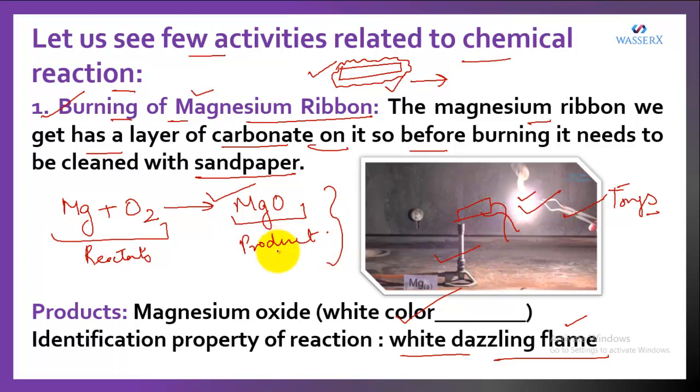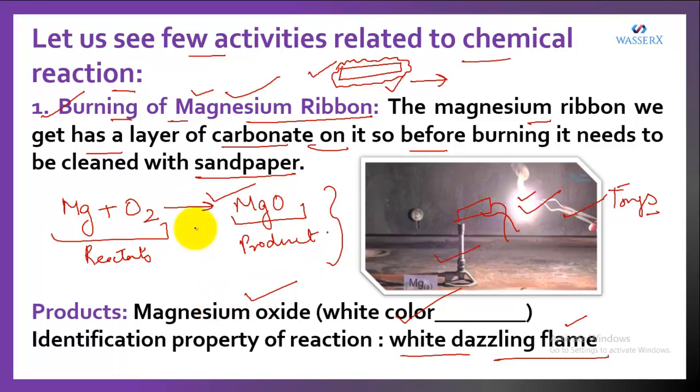Whenever a chemical reaction takes place, there are certain characteristics which prove that the chemical reaction has taken place. So what is the identification property of this reaction? What changes do you observe when magnesium and oxygen react to form magnesium oxide? The change we observed is that Mg and O2 got converted into a white colored powder, that is MgO.